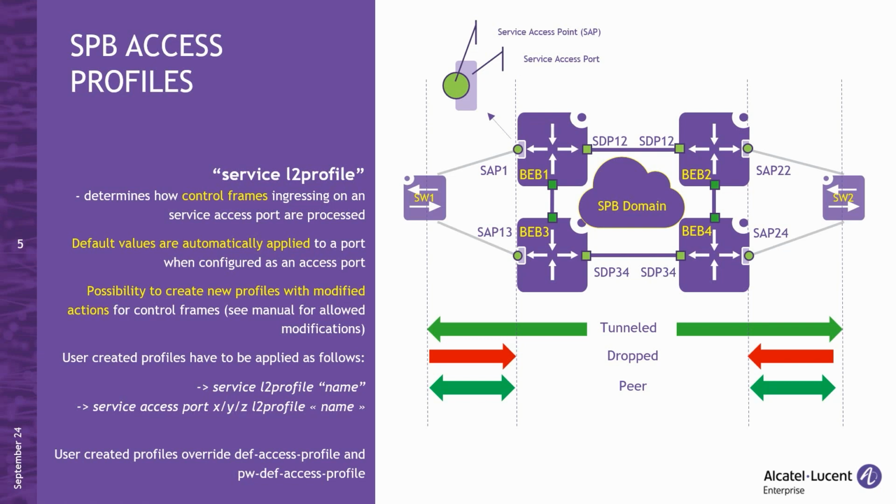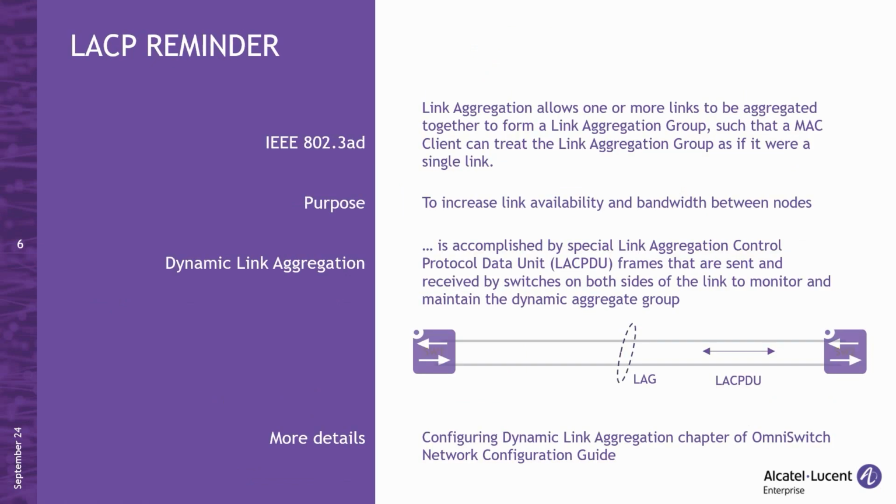Once a new profile is created, it is crucial to apply it to the specific service access port of interest. If this step is overlooked, the default profile with its associated behavior will remain in effect. The slide also provides details and CLI commands necessary to create a new profile and apply it to the required service access port. Since we are discussing the LACP protocol, let's quickly recap what LACP is.